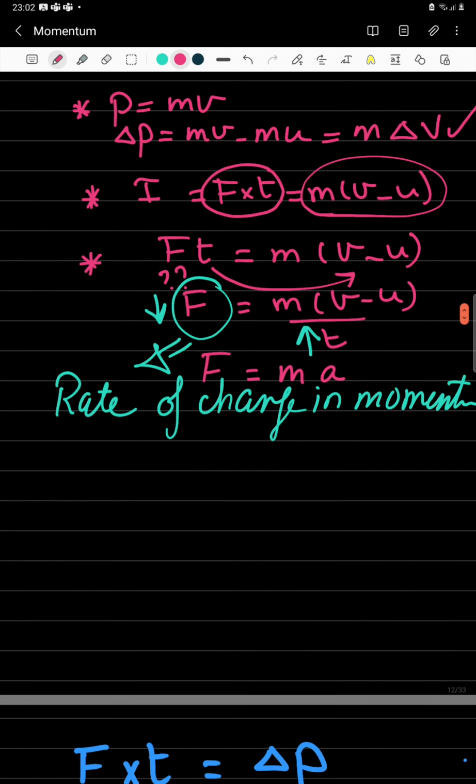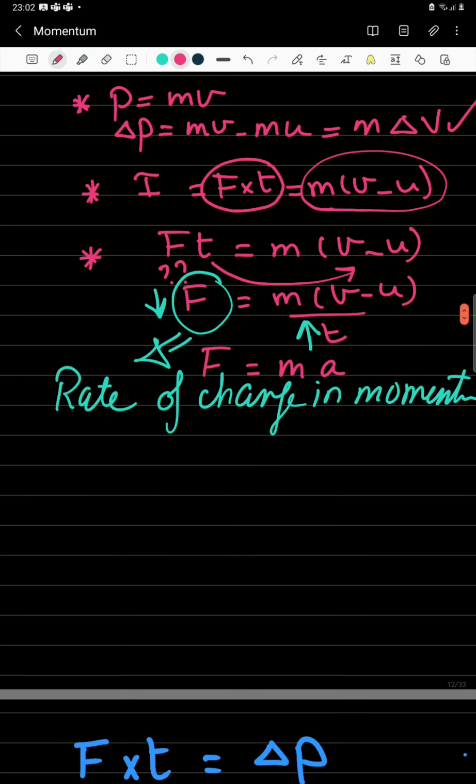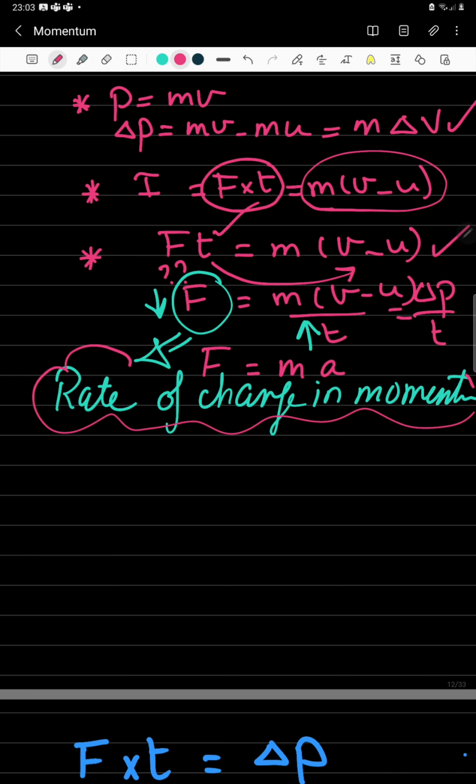Now, as you can see, if I know the change in momentum and I know the time for which the force was acting, I can calculate the force. I can divide both sides by the time, which means that the force is equal to the change in momentum over time. So the change in momentum over time is equal to the force, which means that the force is equal to the rate of change in momentum.